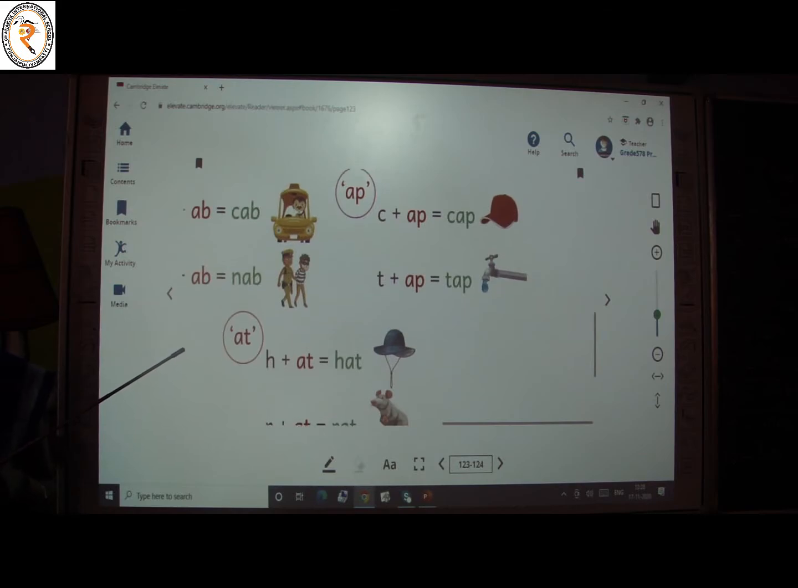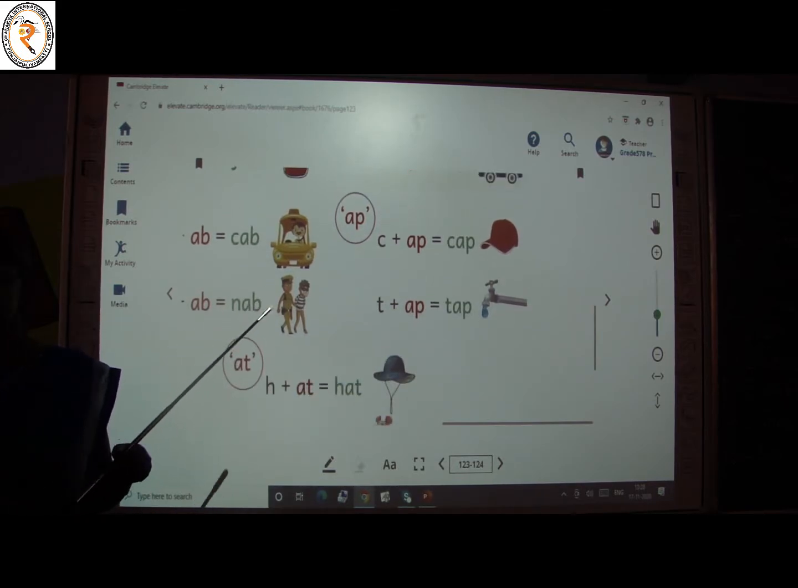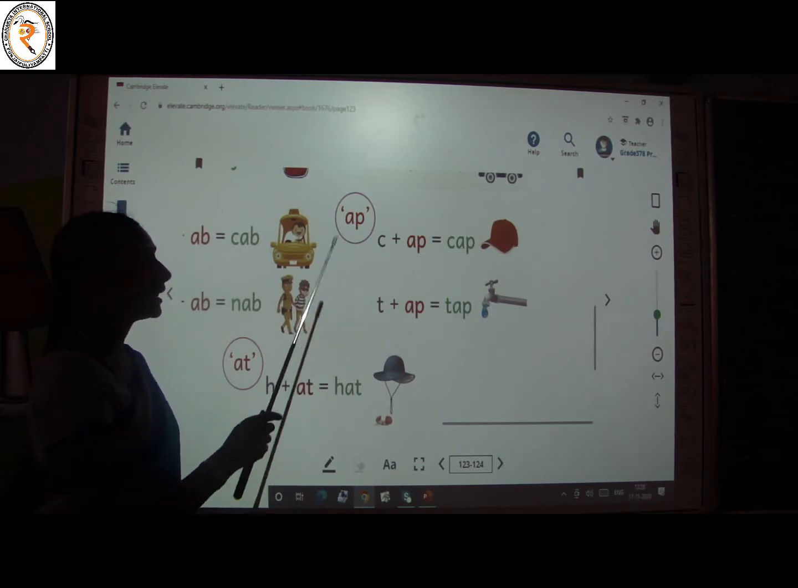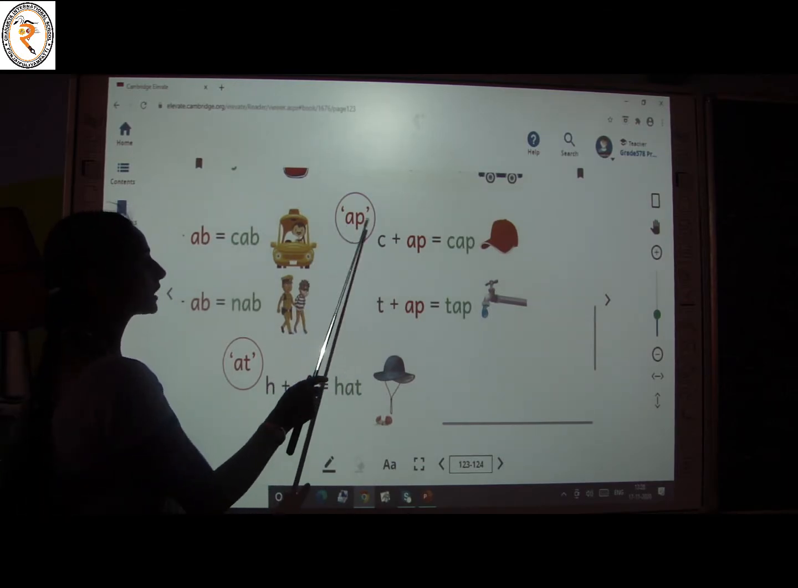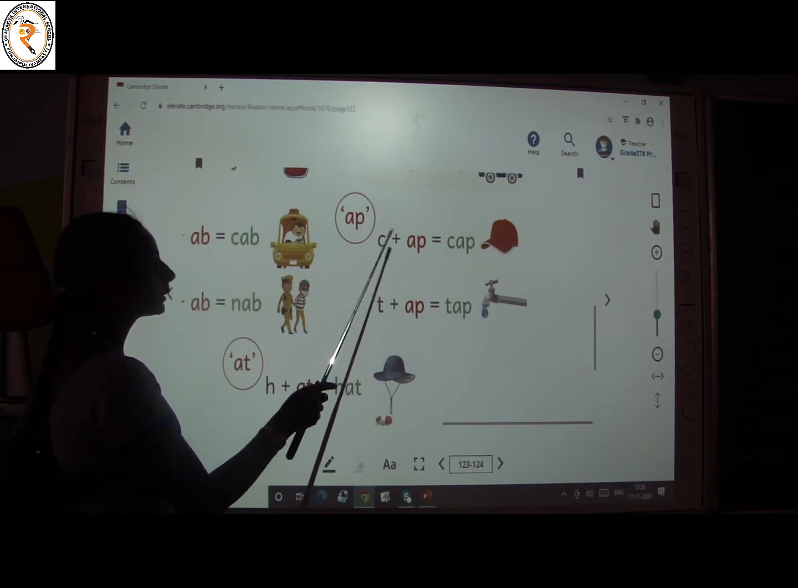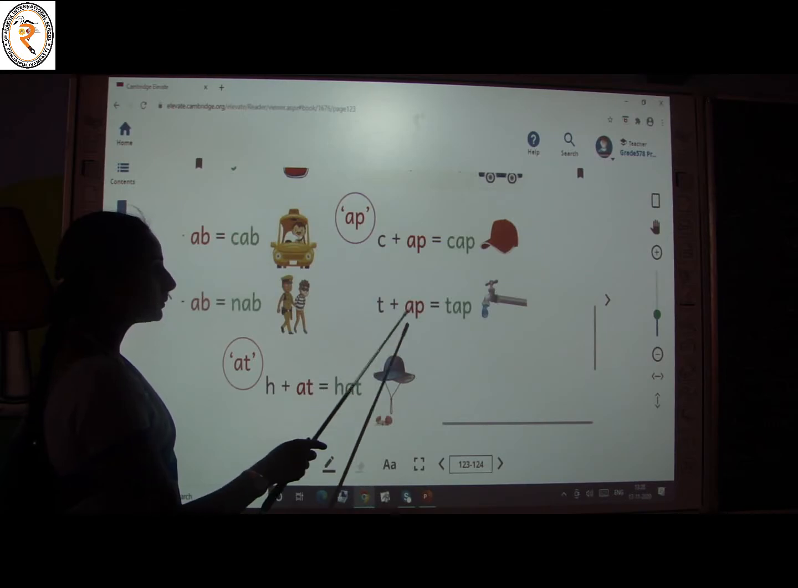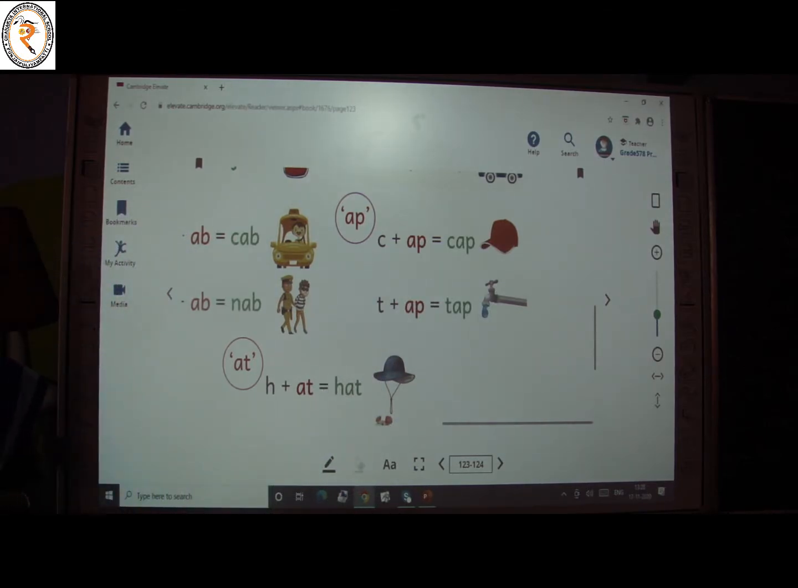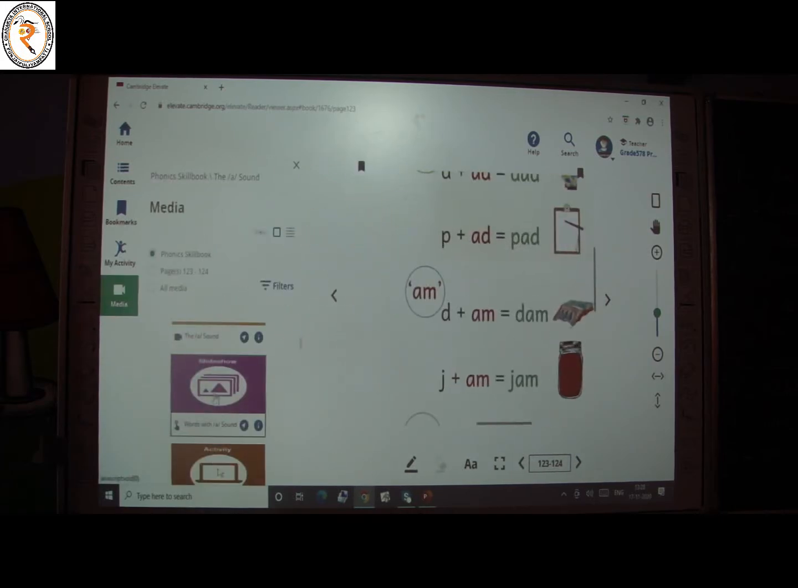Okay, let's see one more. See here what it is? App. Yes, children, we have to read the letters AP together as app. Now C is added to it. What is the sound of the letter C? Ik. Tab. Very nice, children. Now I hope that you all got a clear idea about the A sound. Let's revise it with a video.